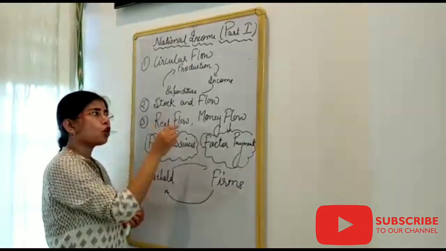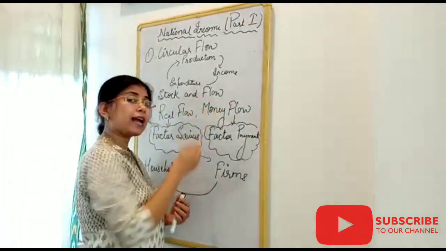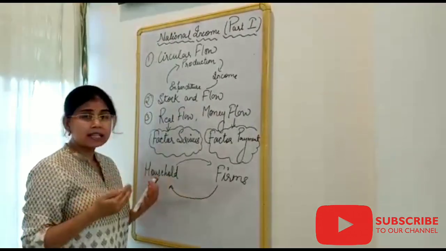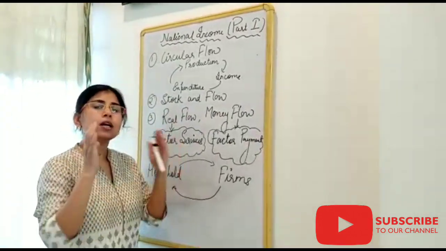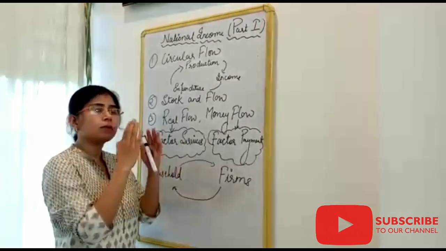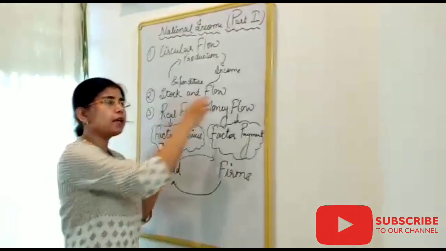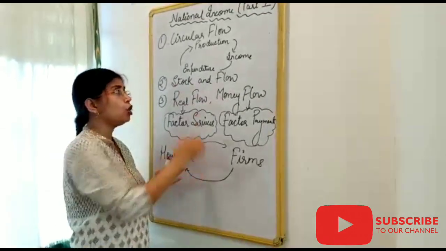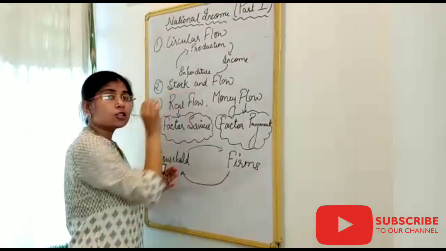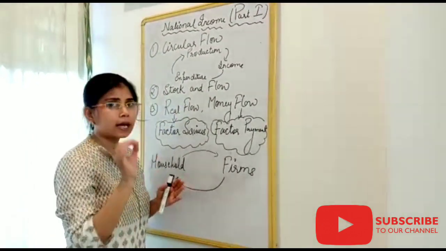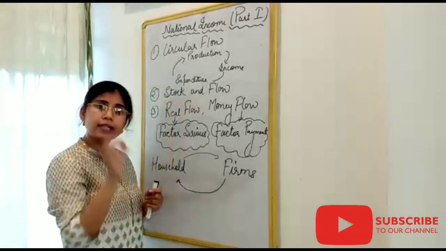And if we talk about the flow concept, there are some variables which are measured over a span of time, from this date to this date, or it may be monthly, quarterly, annually, and so on.